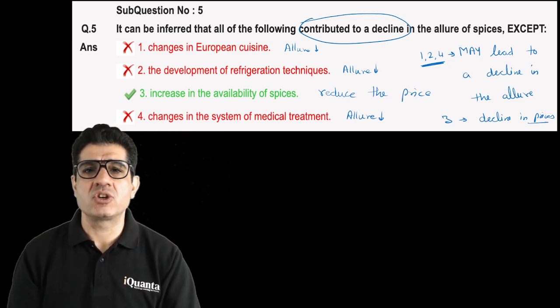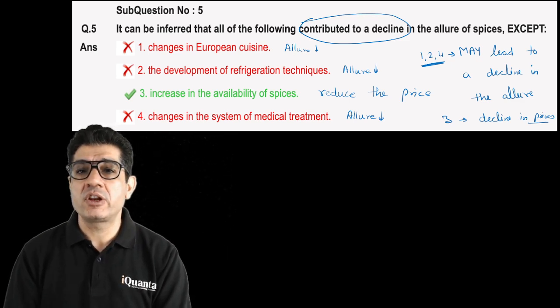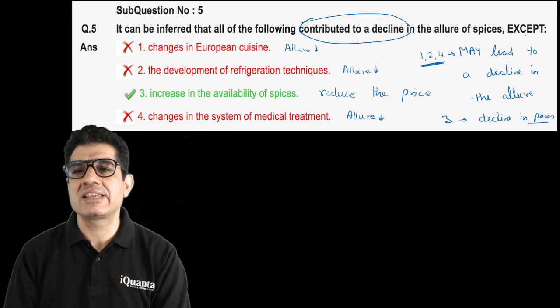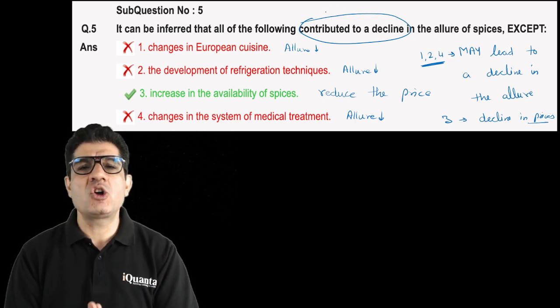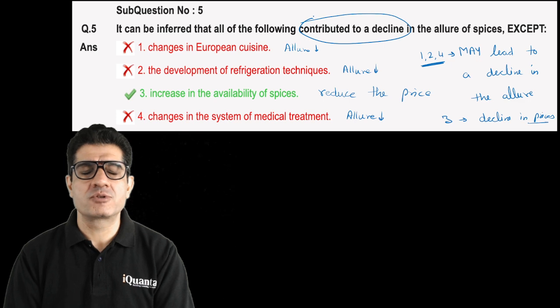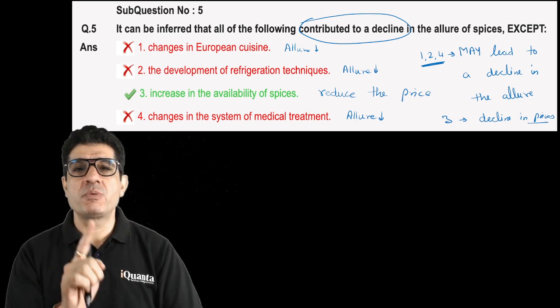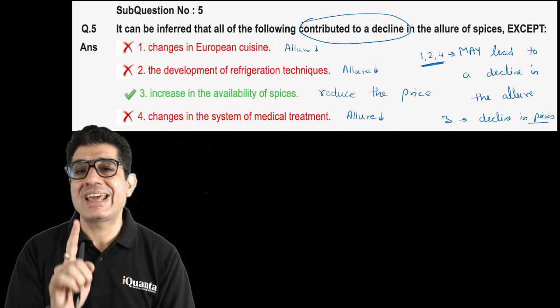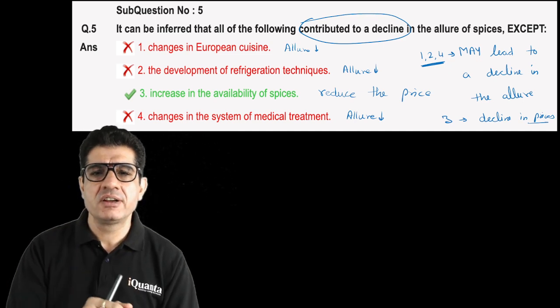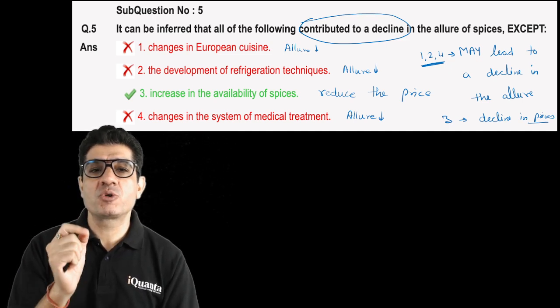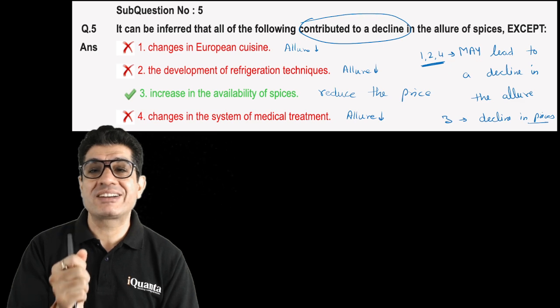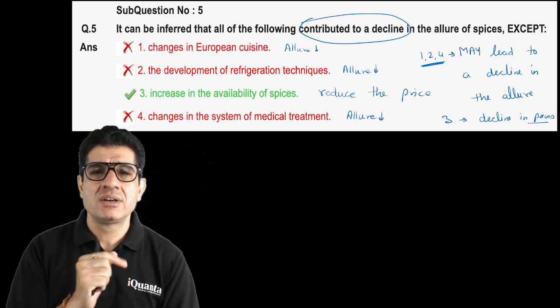Now let's look at the question. It can be inferred that all of the following contributed to decline except, so you think one of these did not contribute to the decline. So now to wrap it up, number one, we cannot be 100% certain that a decline happened. And even if it did, we cannot be 100% sure that 1, 2, and 4 were factors that definitely led to a decline.